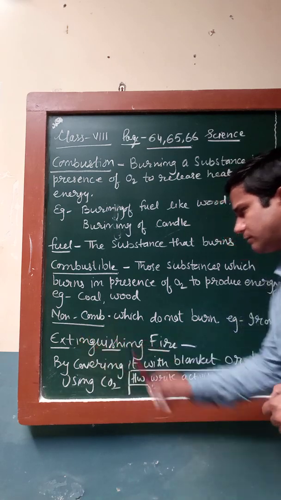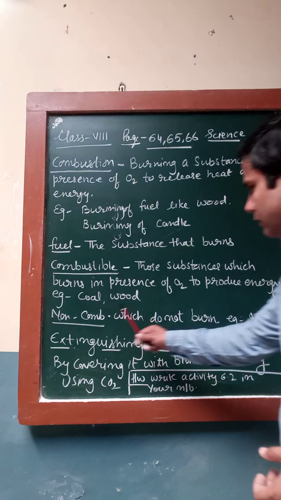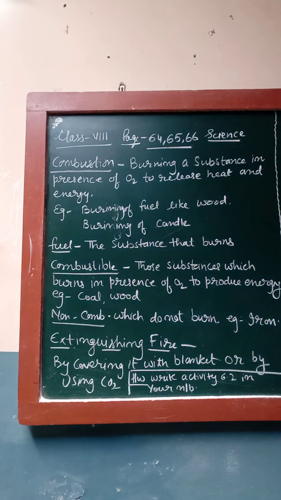So what is a non-combustible substance? Those which do not burn easily, that do not catch fire easily. So they are considered non-combustible substances, and the example is iron. Iron cannot be burned very easily. It needs a very high temperature to melt it. It will melt, but it will not burn to give heat energy or light energy. So it cannot be considered as a fuel and it cannot be considered as a combustible substance.